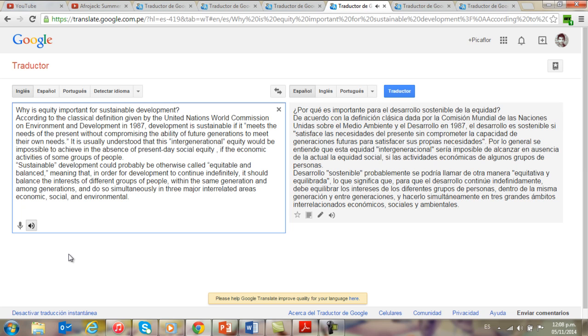If the economic activities of some groups of people harm others, sustainable development could probably be otherwise called equitable and balanced, meaning that, in order for development to continue indefinitely, it should balance the interests of different groups of people within the same generation and among generations, and do so simultaneously in three major interrelated areas: economic, social, and environmental.